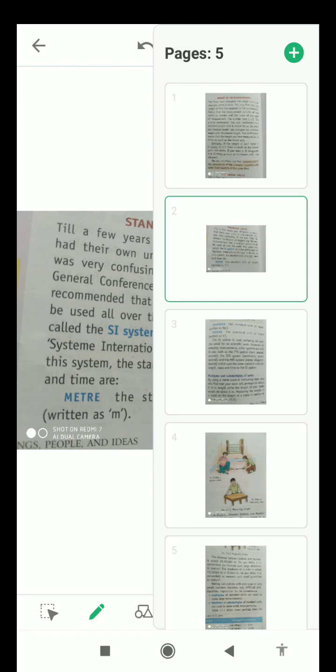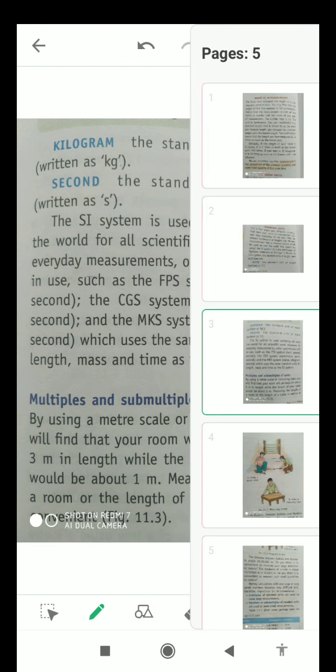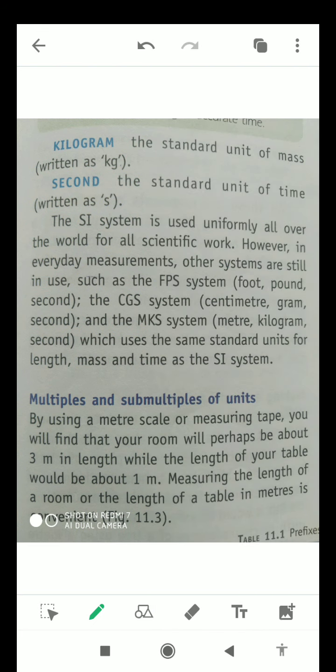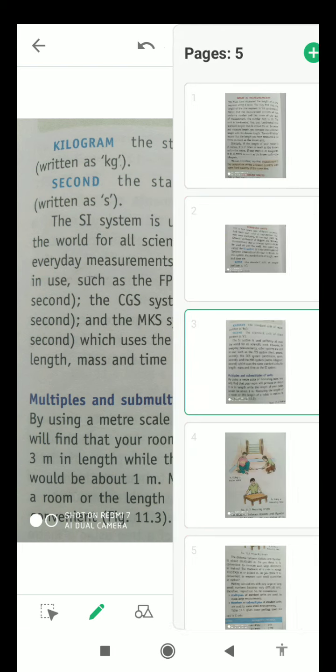Also, what other systems are used apart from the SI system for measuring the length of any object, and what the multiples and submultiples of units are, like meter and centimeter.